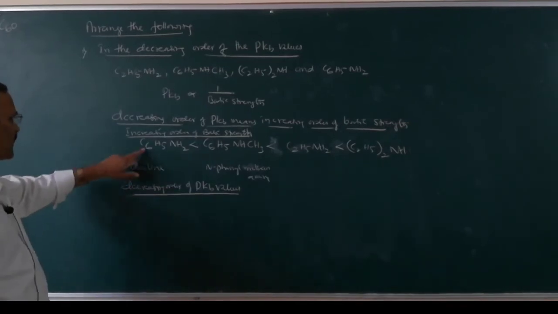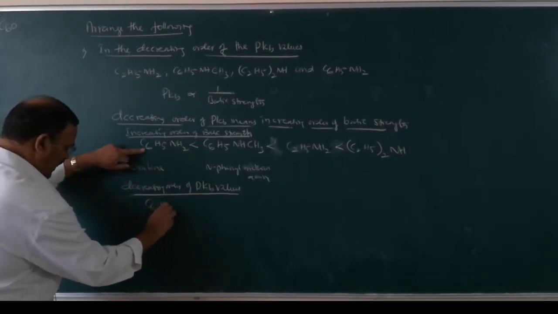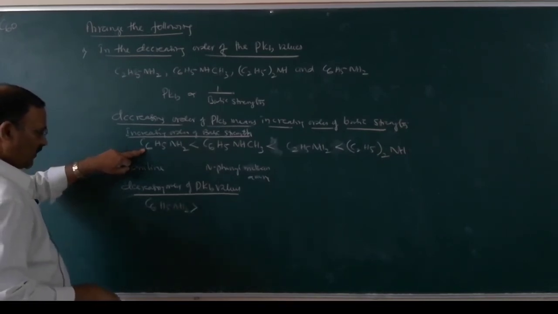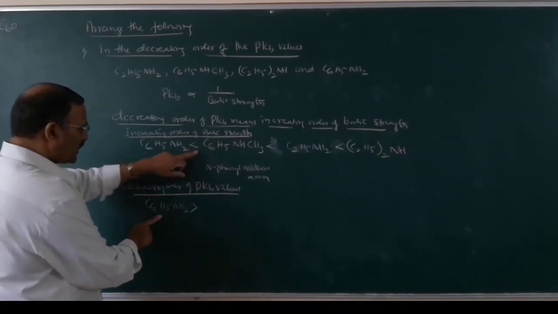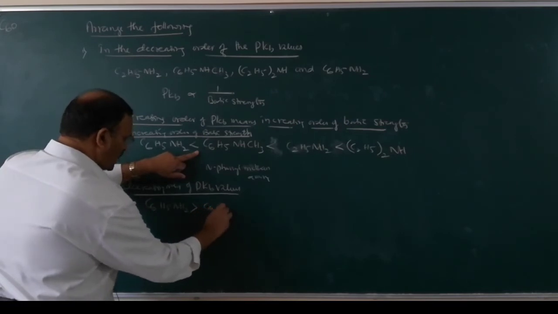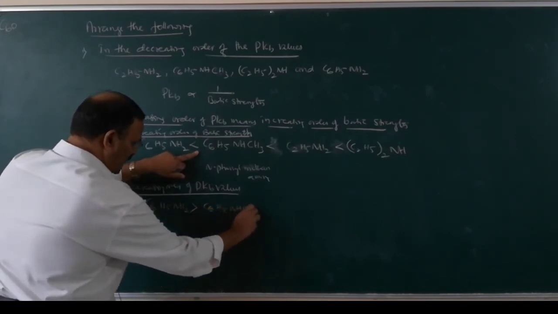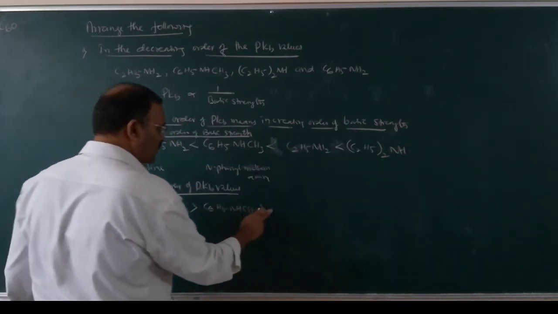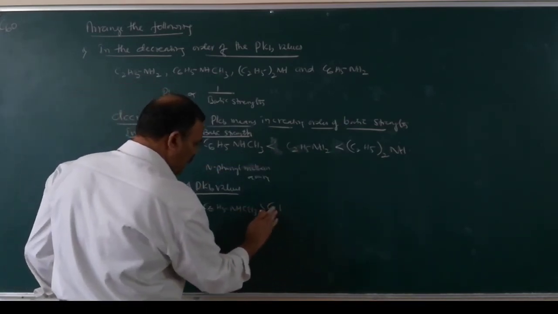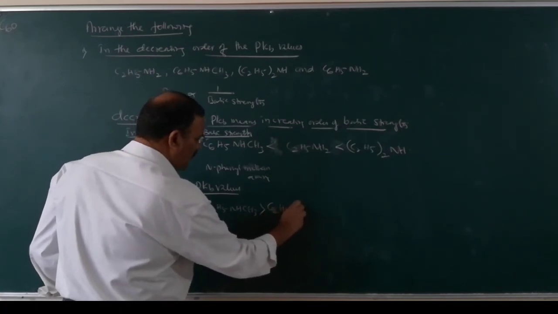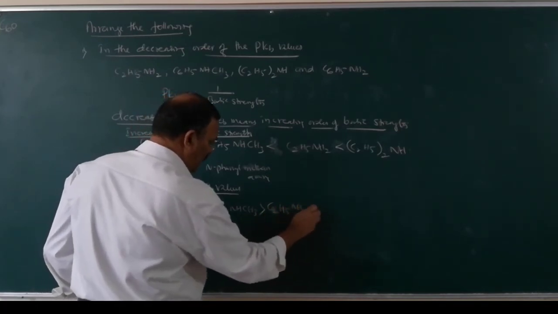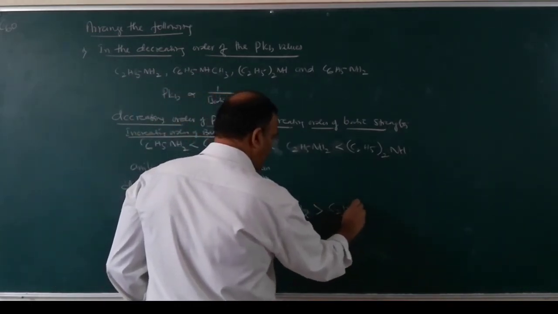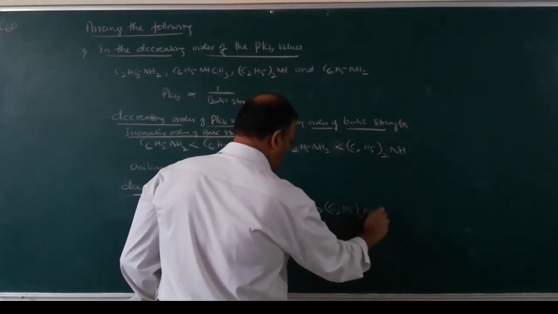Whose pKb is high? The pKb value of aniline, C6H5NH2, is high when compared to C6H5NHCH3, which is higher than C2H5NH2, which is higher than (C2H5)2NH.